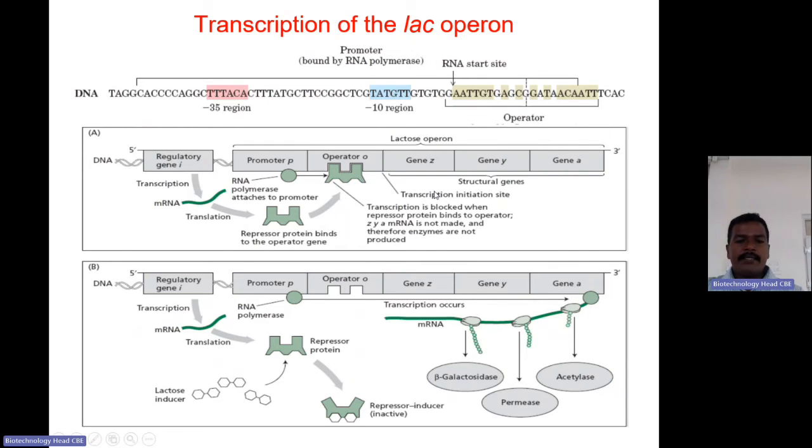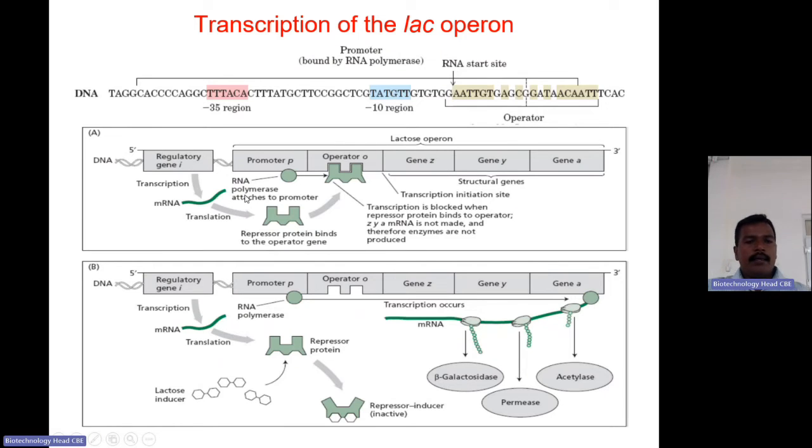This whole image explains how the lac operon is functioning. The top image shows the promoter and the operator site, where the RNA polymerase will bind at the minus 35 and minus 10, the promoter region. The promoter is next to the operator region, and the RNA transcription will start from there.